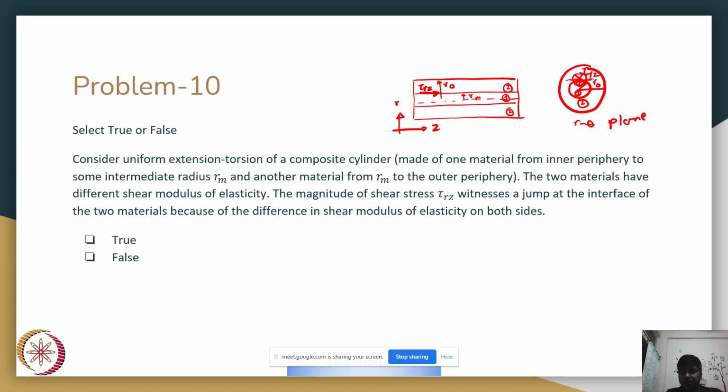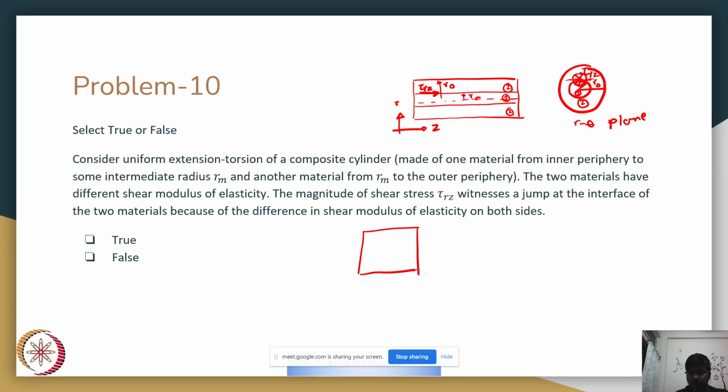So tau RZ is essentially the force acting at the interface, along the axial direction. And we are asked about its nature, whether tau RZ would be continuous as we cross from material 1 to material 2, or would we experience a jump at the interface because the two materials are different. So, do you know the answer to this?